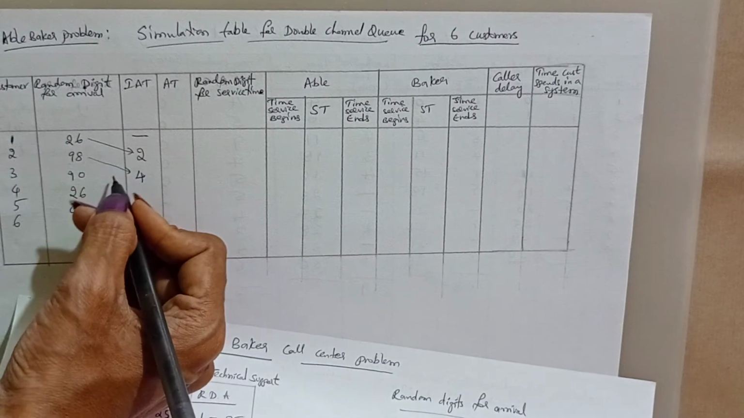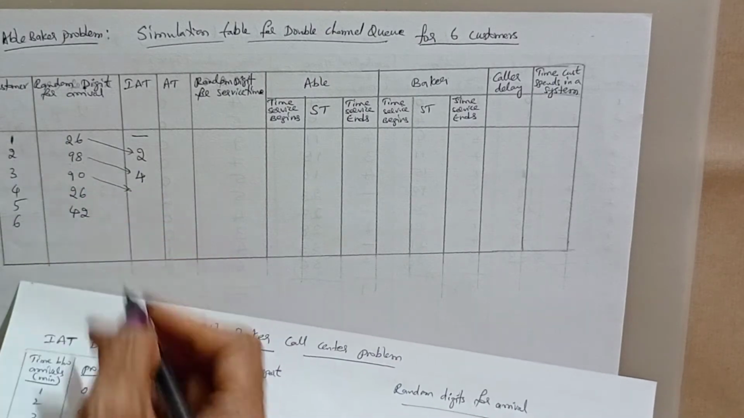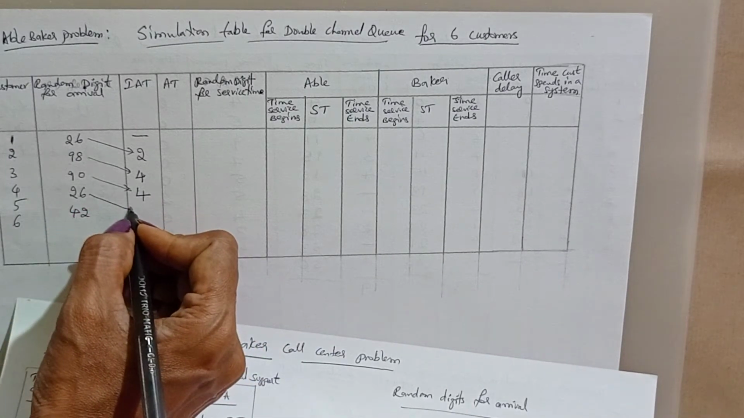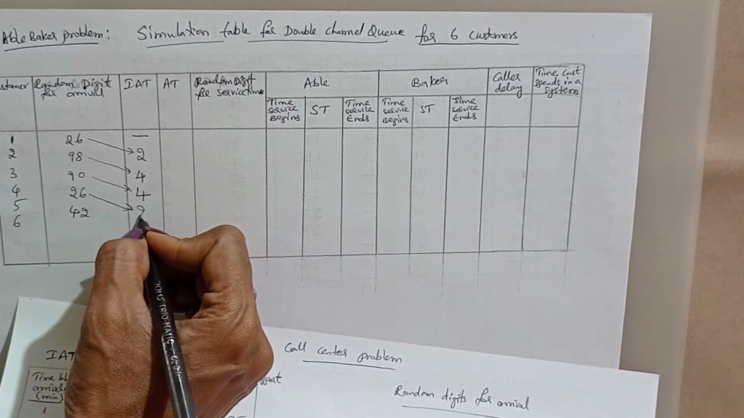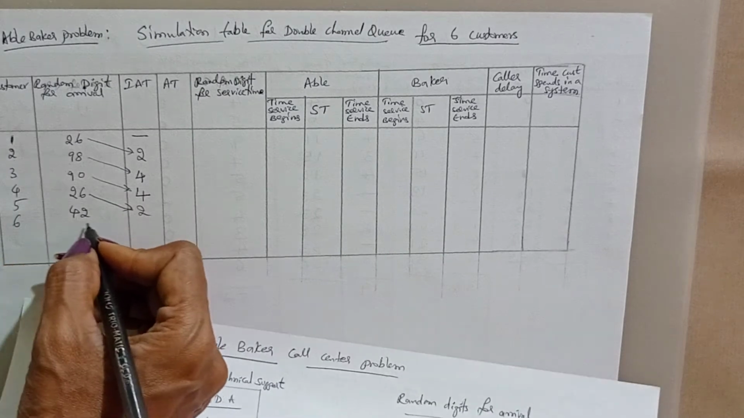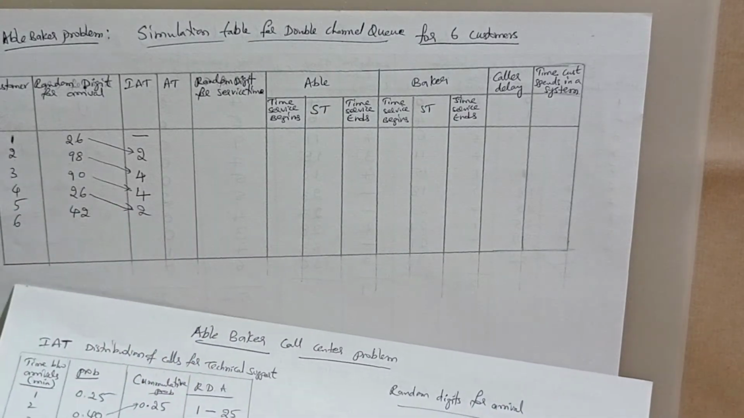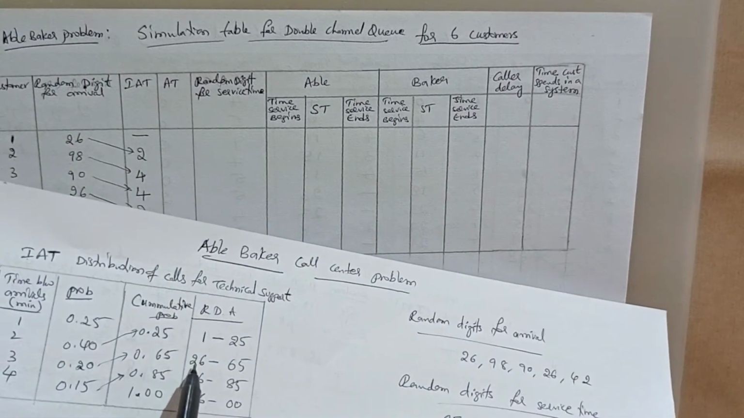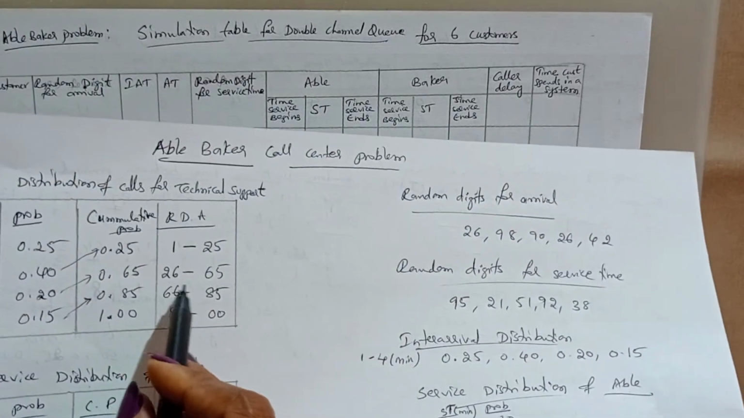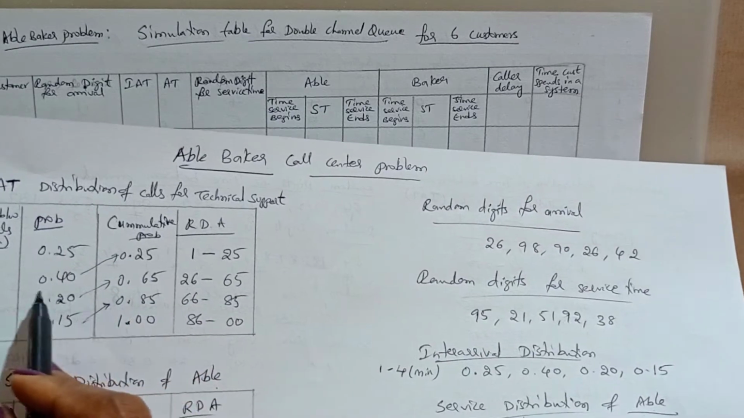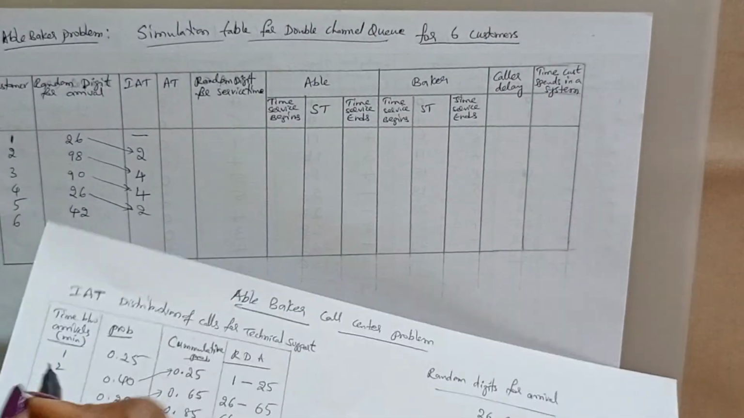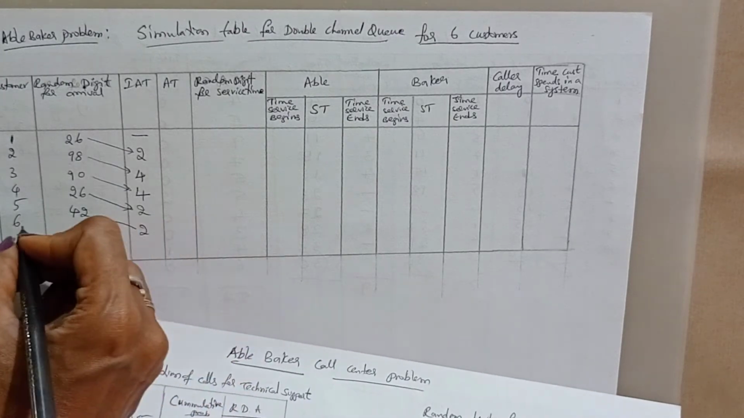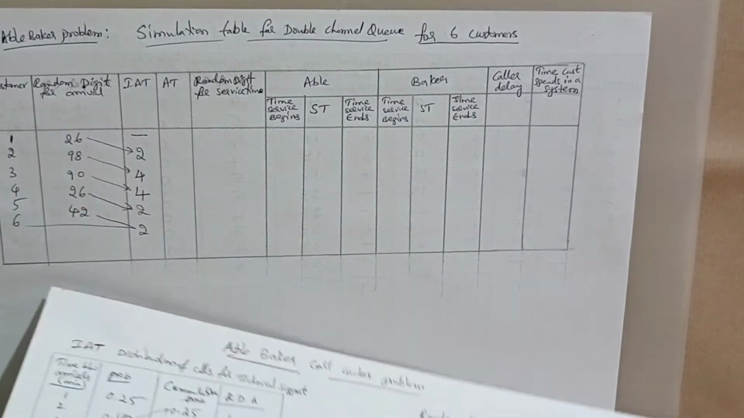Next, 90, that is again 4. Next is 26, again 2. Now for the 6th customer, the time gap between the 5th customer and the 6th customer is 42. 42 is between 26 and 65, that means 2. This is for the 6th customer.